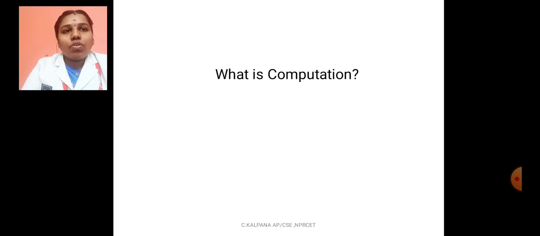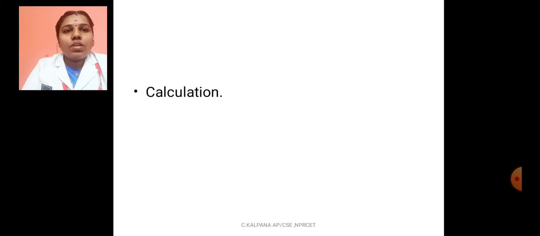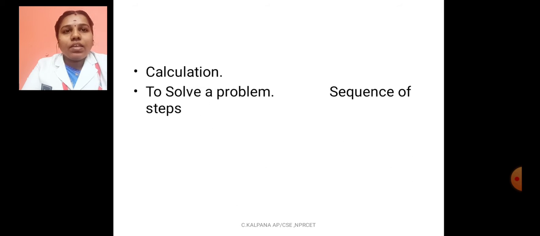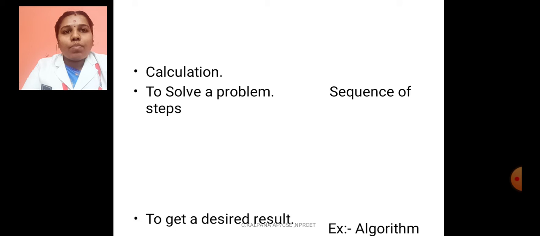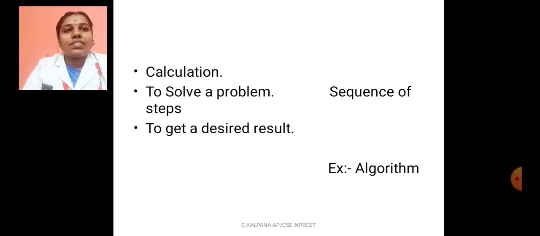So first we should know what is computation and why we need computation. Computation helps to solve a problem. It has some calculation. It helps to solve a problem to get a desired result. This sequence of steps is called as algorithm. Algorithm means step-by-step instructions which helps to solve a problem to get a desired result. So this is the main purpose of computation.